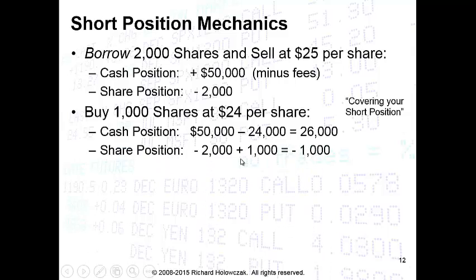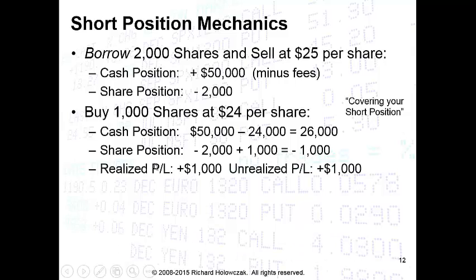What about our share position? Well, we were at minus 2,000. We've just bought 1,000 shares, so that's brought us up to now a minus 1,000. We still owe somebody 1,000 shares. Our realized profit and loss is now $1,000. If we think of it this way, we sold at $25 a share, and we bought back at $24 a share.